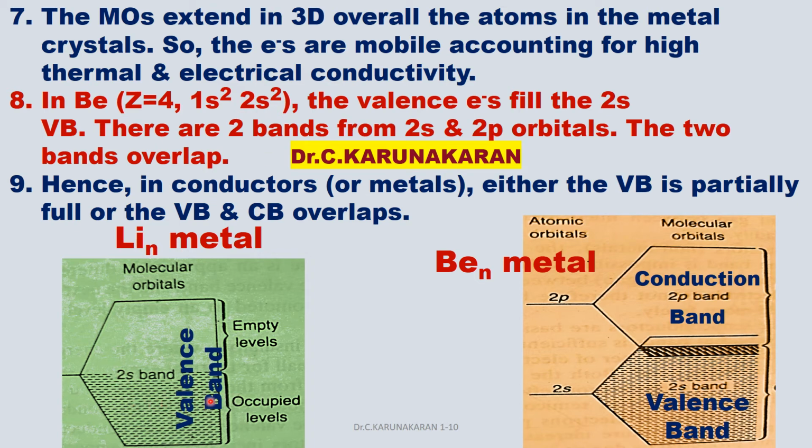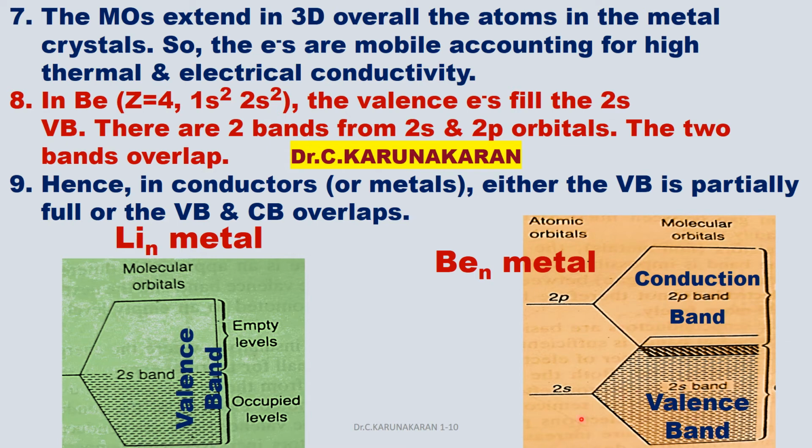In lithium metal, because it is 2s1 only, with n lithium atoms, the 2s band is only partially filled. In beryllium, the electronic configuration is 1s2 2s2, because the atomic number is 4. Ignoring the core 1s2 electrons, consider only the valence electrons. The valence electrons fill the 2s valence band.